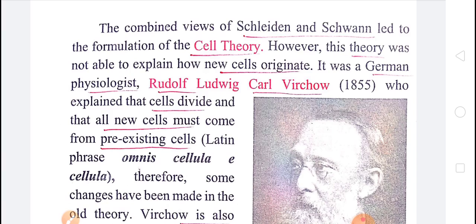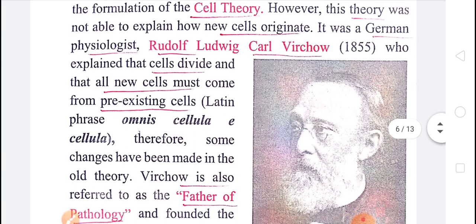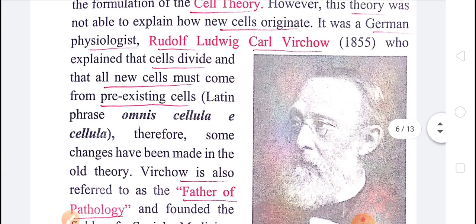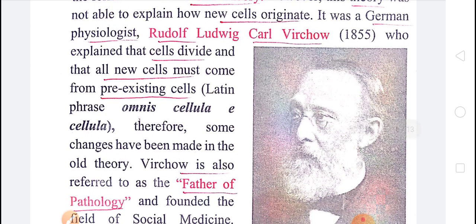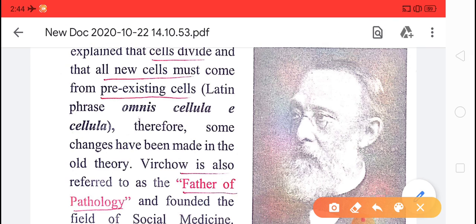But later Rudolf Virchow made some improvement. They discovered some new points regarding the cell theory, and they said that all new cells must come from pre-existing cells. So the first point given by Schwann and Schleiden is that all plants and animals are composed of cells.